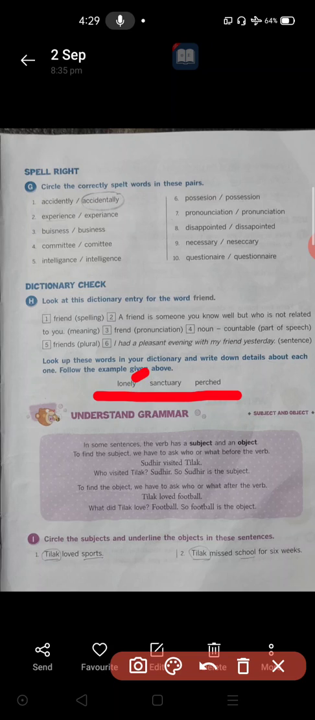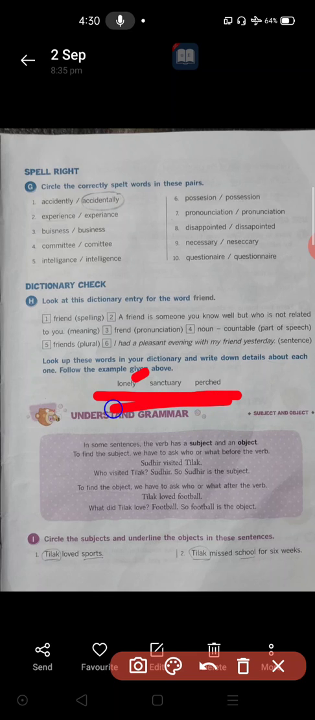First, for "lonely," you have to check its spelling. Second, you have to check its meaning. Third, you have to check its pronunciation. And fourth, you have to check which part of speech it belongs to. And sanctuary and virtue are the same.